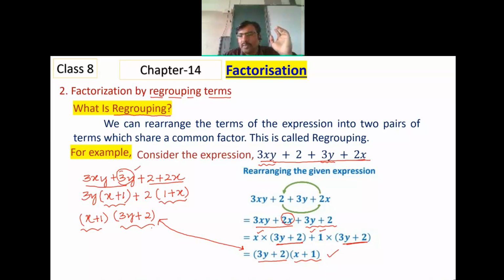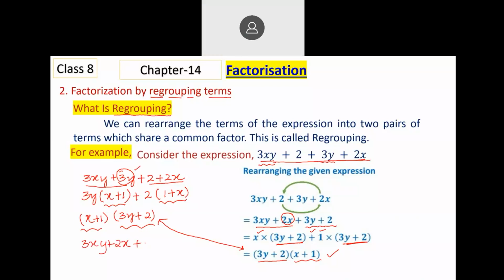If we multiply them, we can get the previous expression. You can check: x multiplied by 3y is 3xy, x multiplied by 2 is 2x, plus 1 multiplied by 3y is 3y.